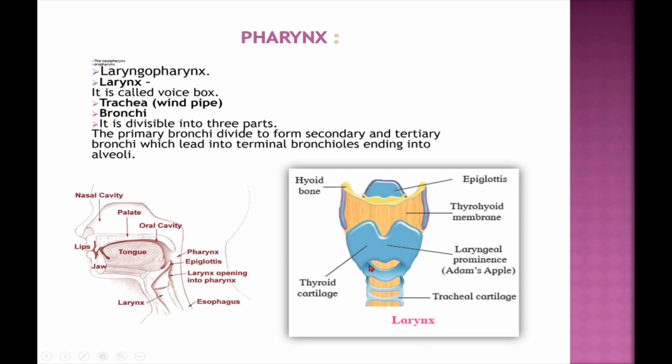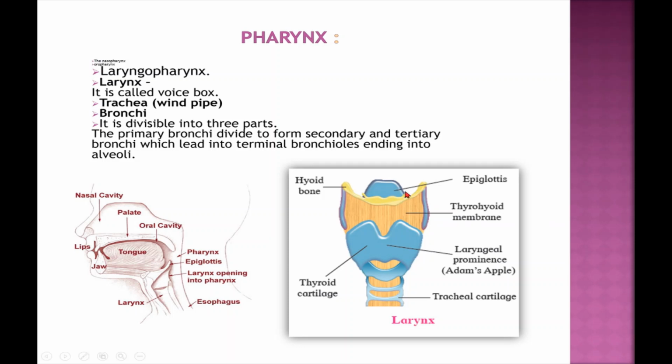Larynx. Larynx is the organ of phonation as it produces sound. In males, it increases in size at puberty, so called Adam's apple. From the pharynx, air enters into the larynx. The opening through which it enters is called glottis.